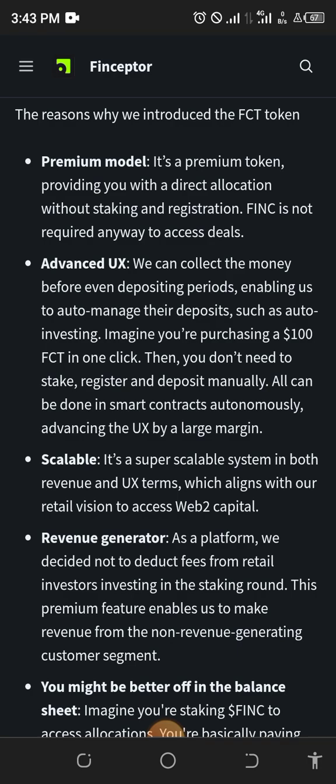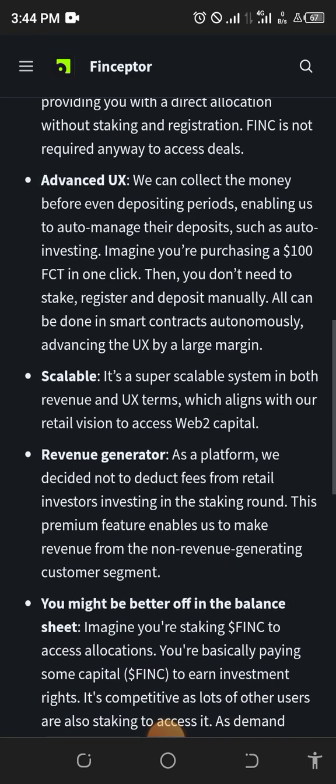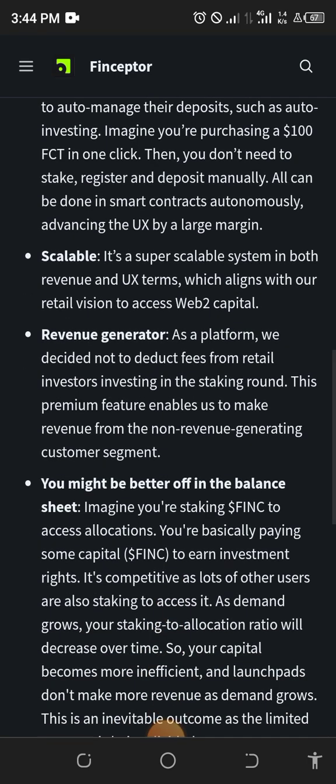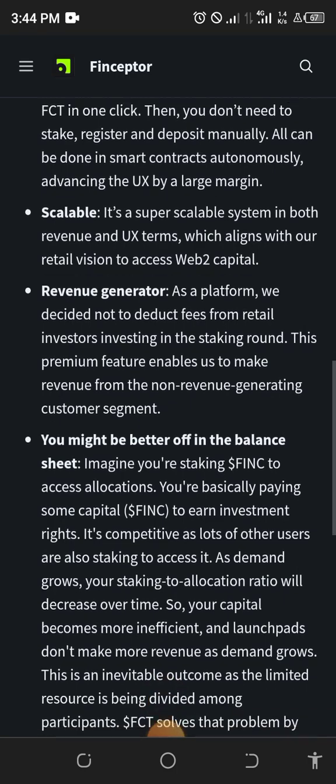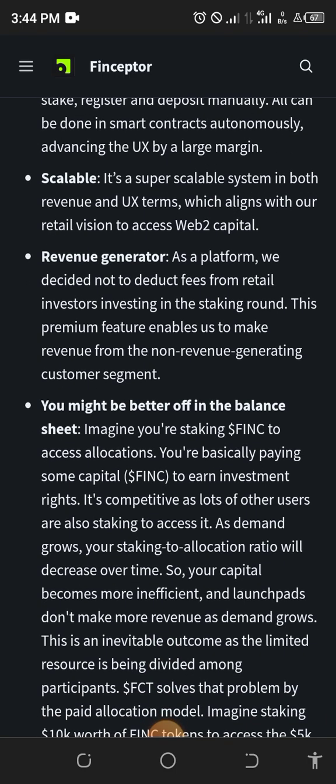Okay, so the next is scalable. It is a super scalable system in both revenue and UX terms, which aligns with our retail version of access to capital. This is another point over there. Revenue generator. As a platform, we decide not to deduct fees from retail investors investing in the staking round. This premium feature enables us to make revenue and non-revenue generating customer segments, and that is another point over there.